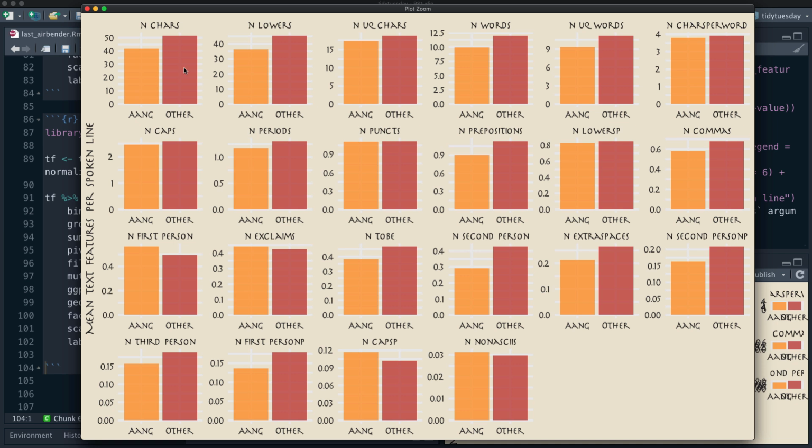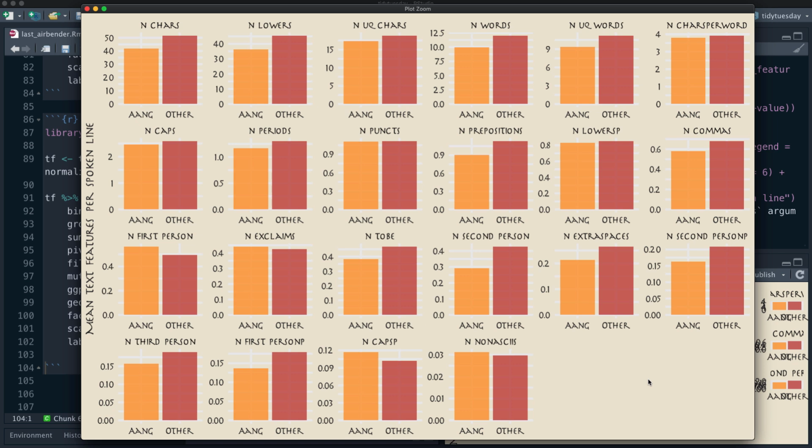Okay, so Aang speaks shorter lines than other people, but you can see that the proportion is different. He has more unique characters per line proportionally. You can see the number of exclamations per spoken line is higher. The number of first person, we saw that with I and I'm.